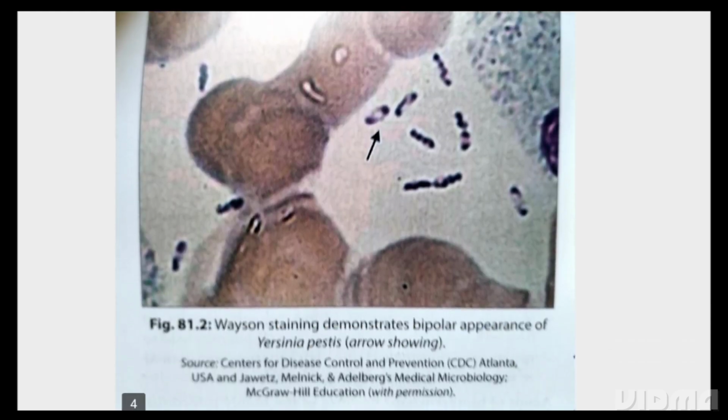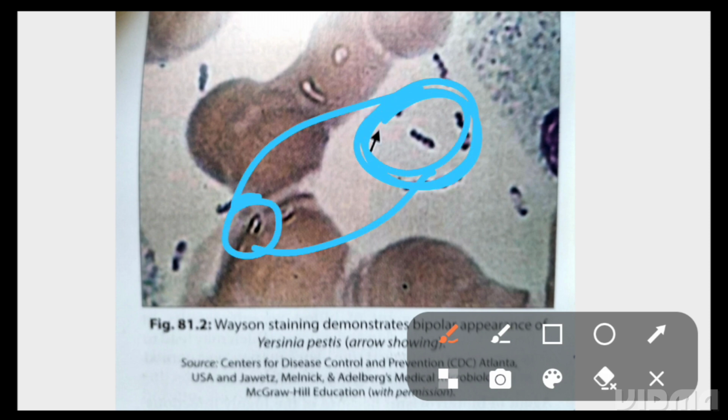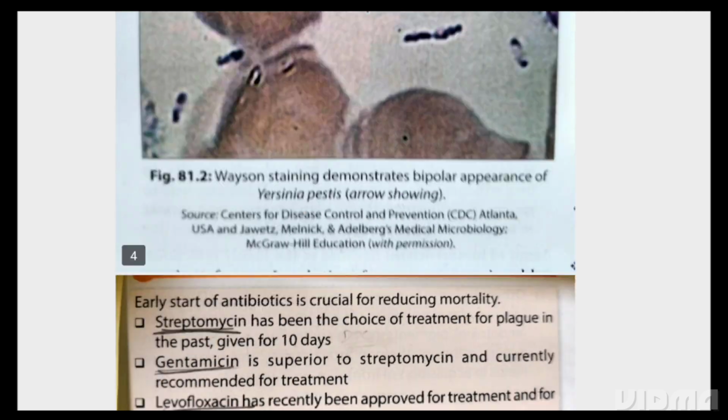Now it is Wayson staining, which demonstrates the bipolar appearance of Yersinia. You can see the safety pin appearance. You remember this safety pin, it is like a safety pin appearance, and this is Wayson staining. As it looks a little purple in color, don't say it is Gram positive. It is Gram negative on Gram staining. In Wayson staining, it shows safety pin appearance, which means both the ends are highly stained with a central halo.